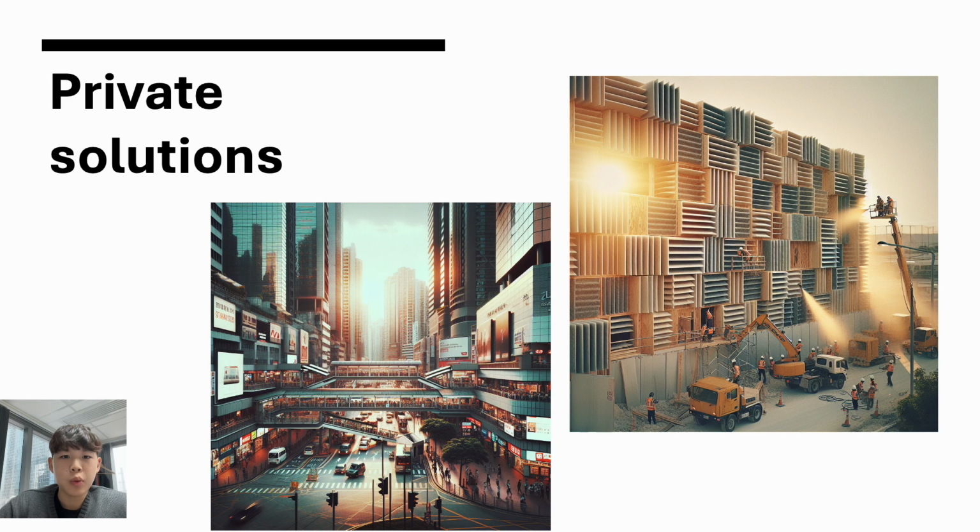Now that we've explored the externalities caused by construction and the MTR, let's look at how private solutions can address these issues. Private solutions rely on individuals or businesses working together to internalize the costs or benefits of an externality without government intervention. Let's start with construction. For construction, one possible private solution is through private agreements or contracts. For example, nearby residents could negotiate directly with the construction firm to reduce noise or pollution.